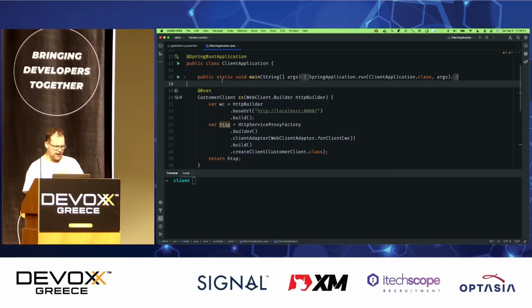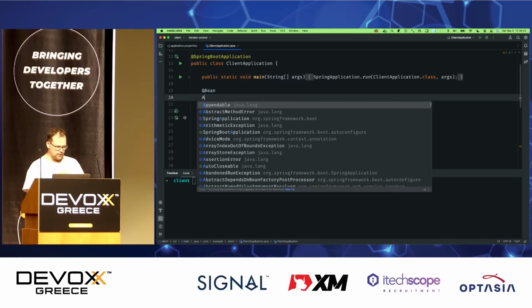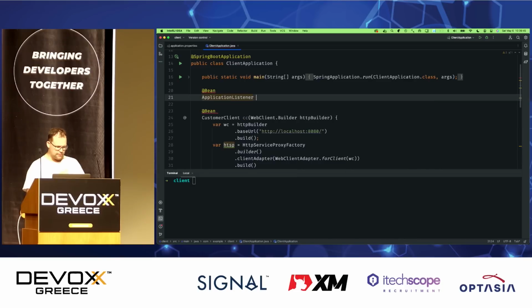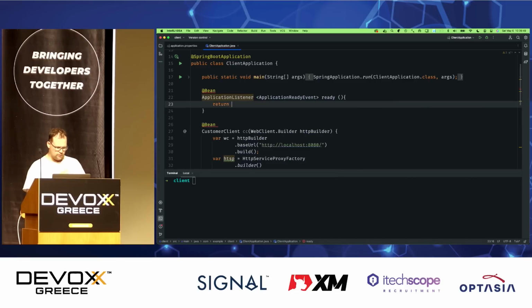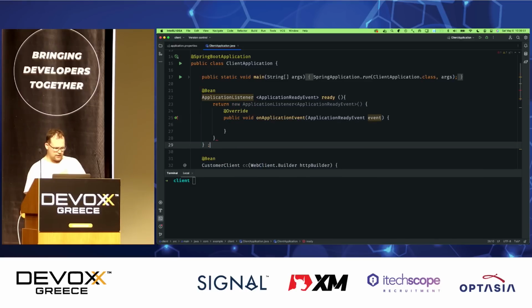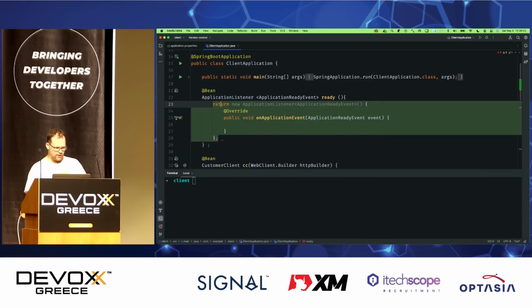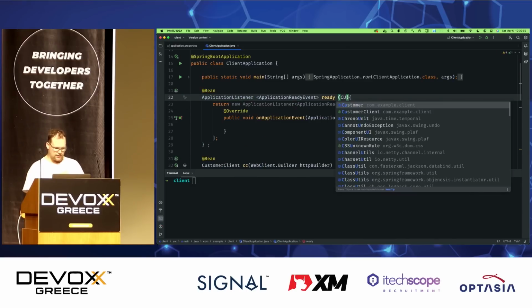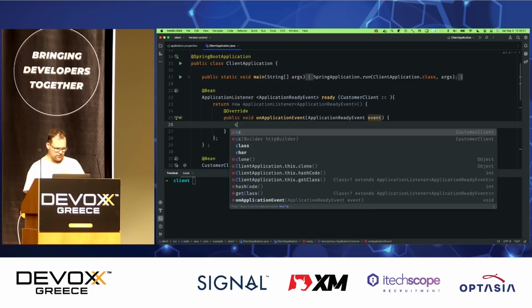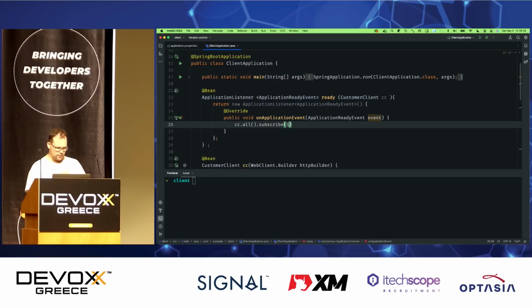Now I want to use that client to talk to my web service, right? So application listener, application ready event. Thank you, return new application listener, like so. And I'm just going to inject this customer client here, cc, and I'll say cc.all.subscribe, and I'm just going to print out the results as the application arrives, turn this into a Lambda.